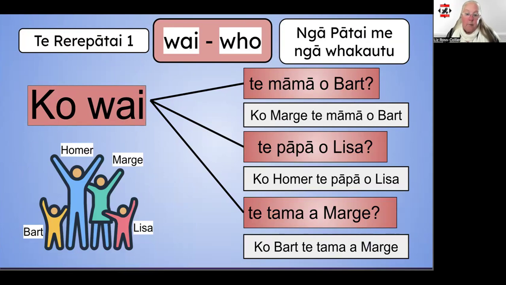Here's a few more examples for you with a slightly different sentence structure. Staying with ko wai, but now we are asking who is the blank of blank. Ko wai te mama o Bart. Who is the mother of Bart? And the answer below, ko Marge te mama o Bart. In English, who is Bart's mother? Marge is Bart's mother. You'll notice the use of the o and a categories here, based on the generations of the people in the family. Have a look at the o and a videos if you haven't already, for a better explanation about this.